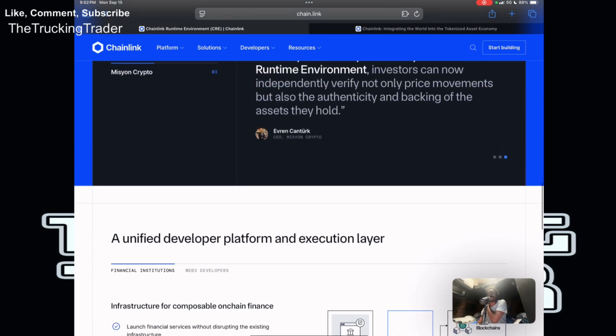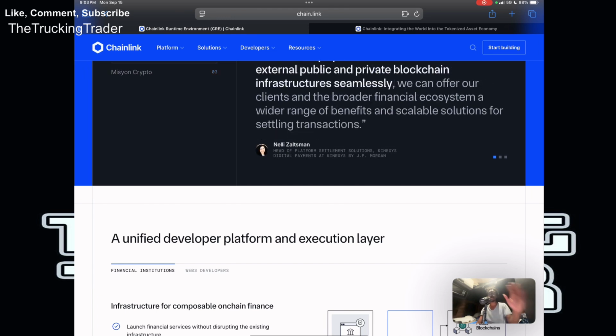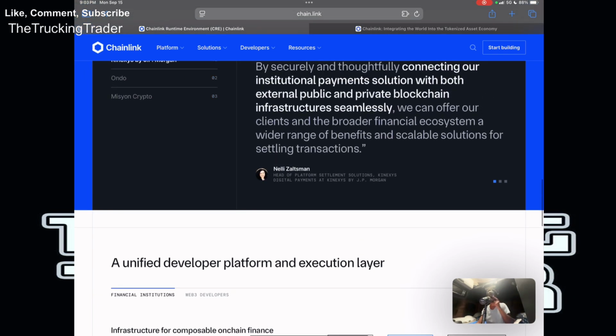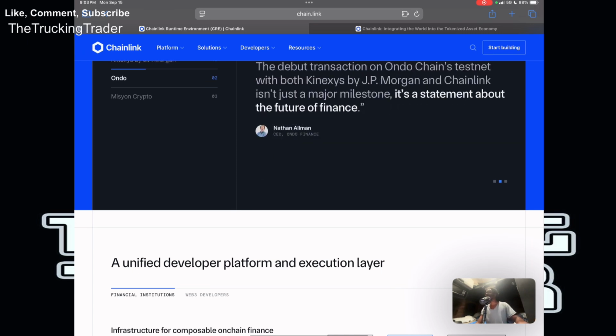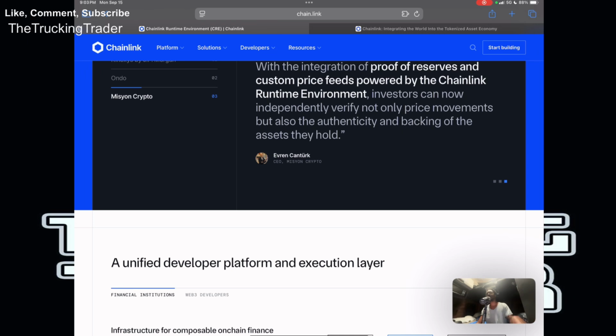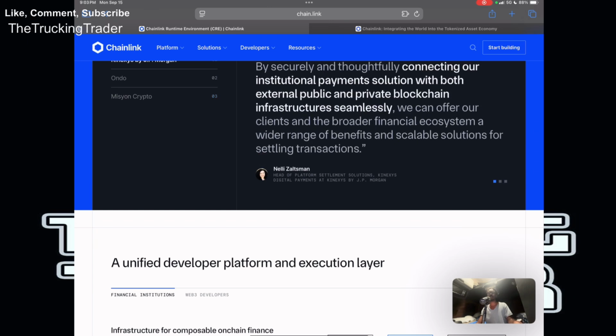All of these integrations, Compound, Aave. The list is crazy, you guys. Some of these integrations even blew me away. But a lot of these projects, I'm not going to lie, I am invested in, and a lot of these projects, in my opinion, will stand the test of time in the crypto space, right? So just think about how crazy Chainlink's price can go up from all of this usage, right? I just want you guys to think about that for a little bit.